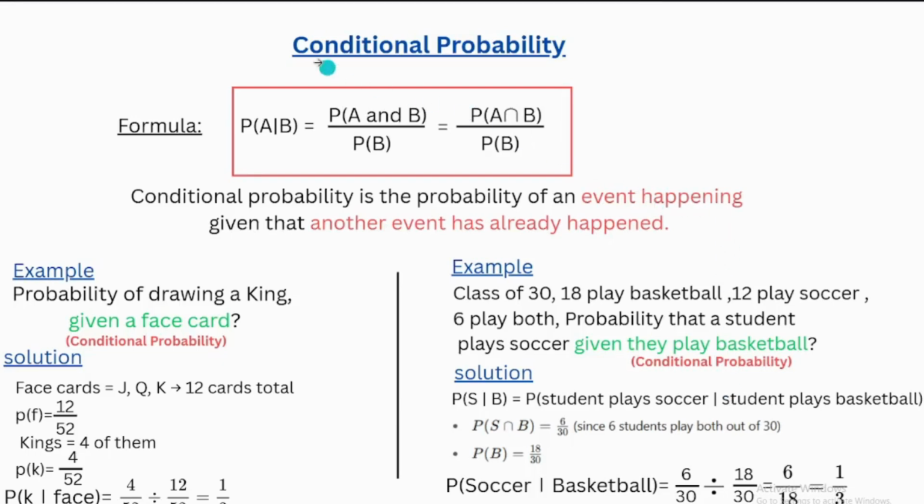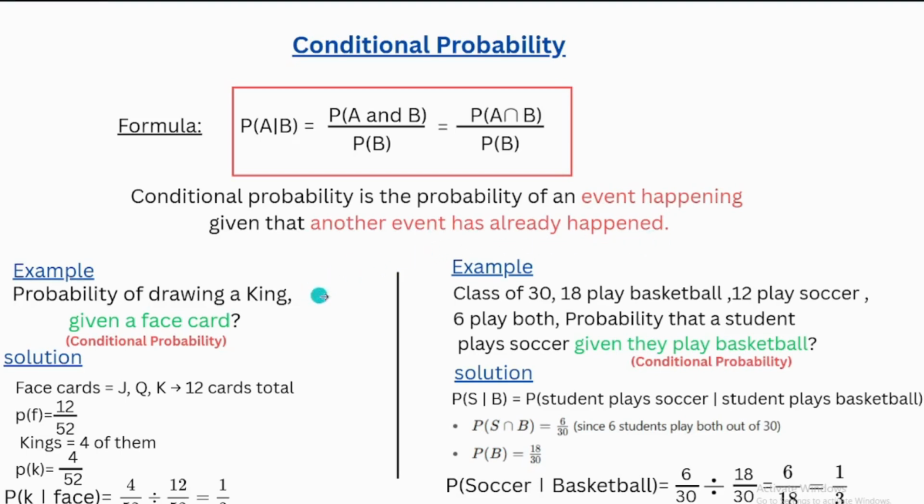Now let's talk about conditional probability. The formula is probability of A given B, equals probability of A and B over probability of B. It's also equal to probability of A intersect B over the probability of B. What is the meaning of conditional probability? Conditional probability is the probability of an event happening given that another event has already happened.